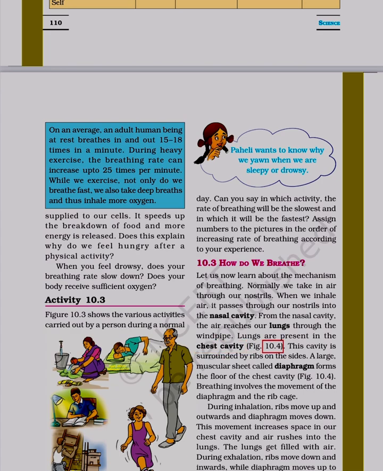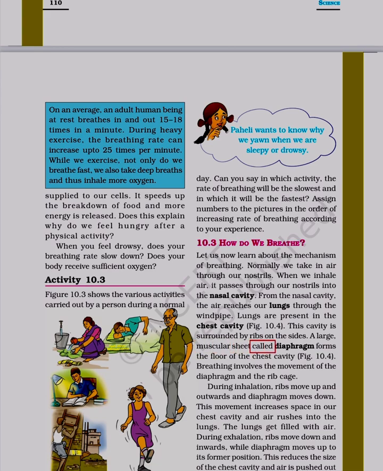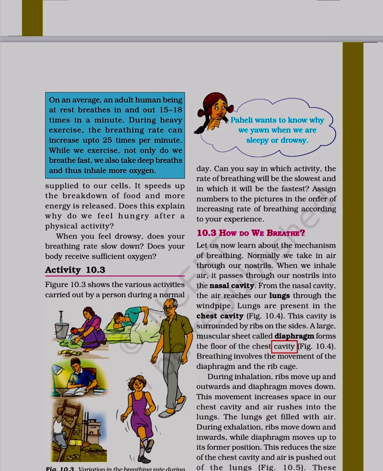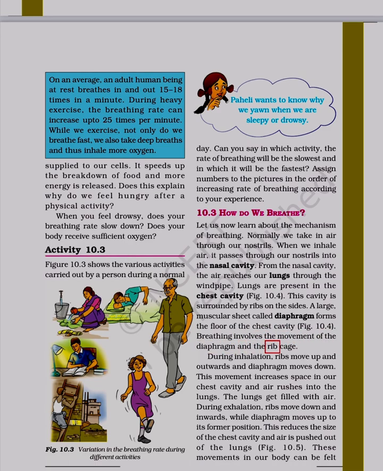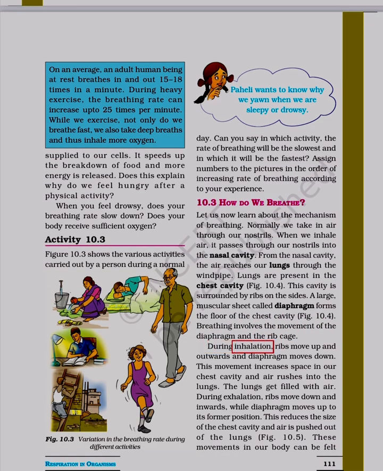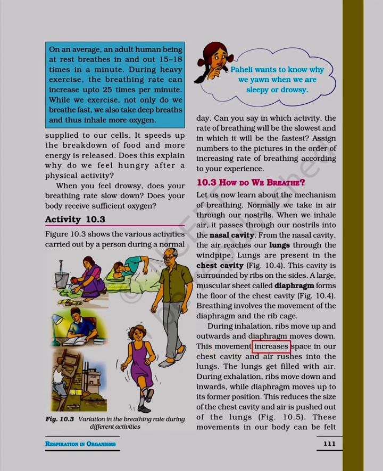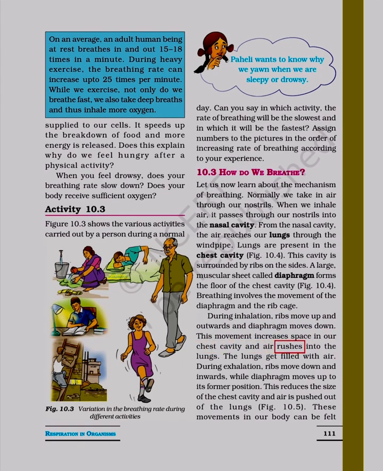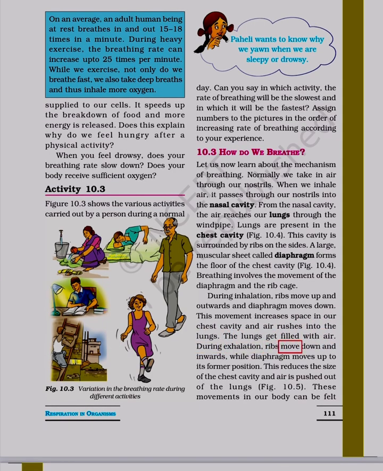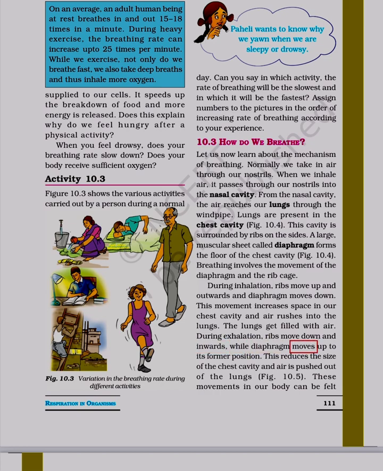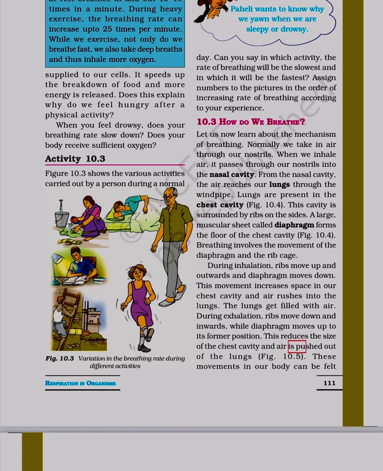Figure 10.4. This cavity is surrounded by ribs on the sides. A large, muscular sheet called diaphragm forms the floor of the chest cavity. Breathing involves the movement of the diaphragm and the rib cage. During inhalation, ribs move up and outwards and diaphragm moves down. This movement increases space in our chest cavity and air rushes into the lungs. The lungs get filled with air. During exhalation, ribs move down and inwards, while diaphragm moves up to its former position. This reduces the size of the chest cavity and air is pushed out of the lungs.